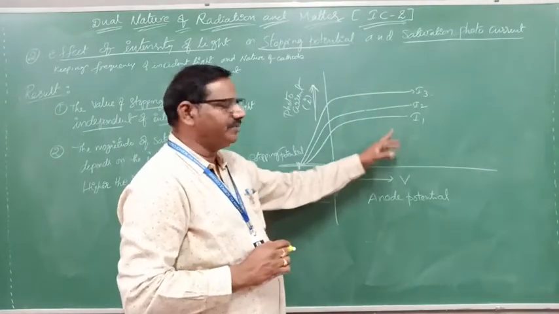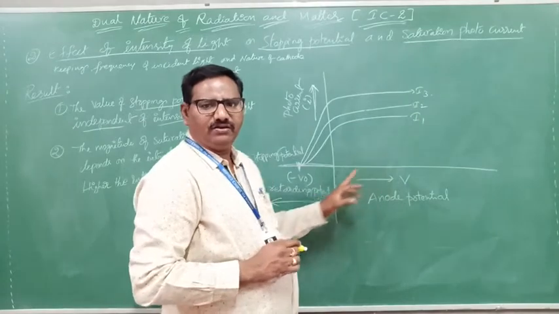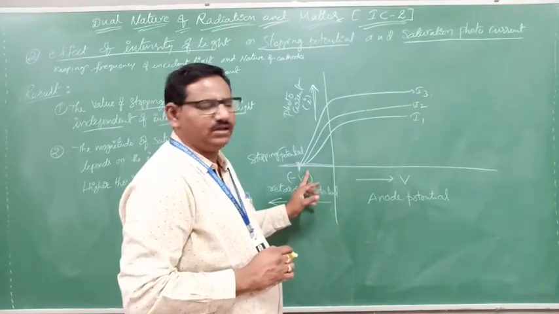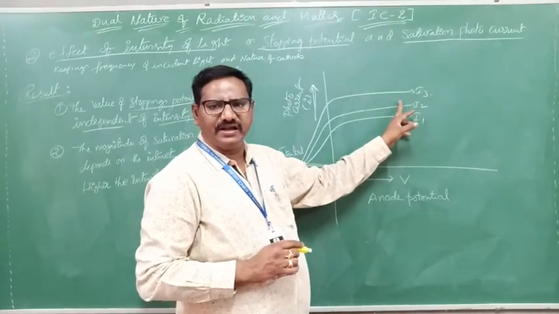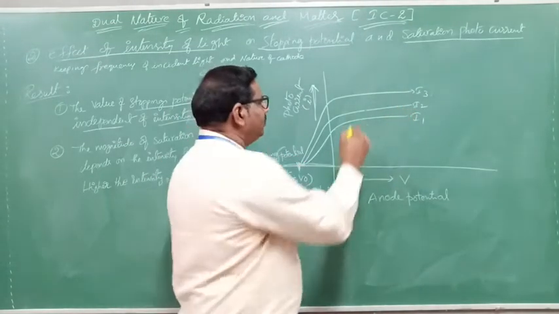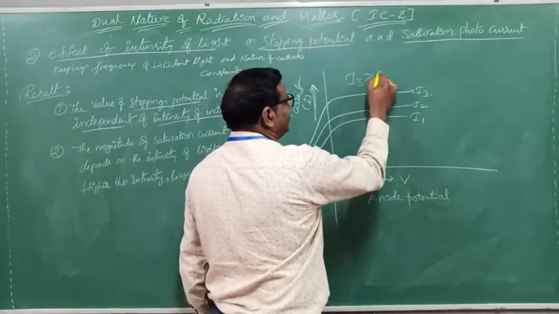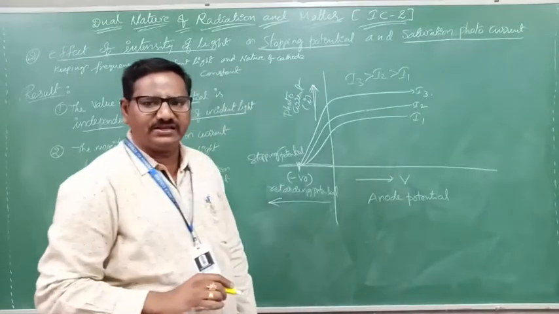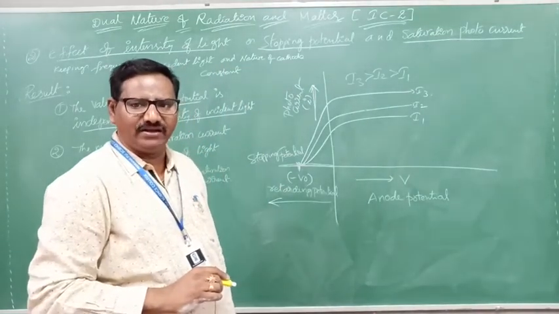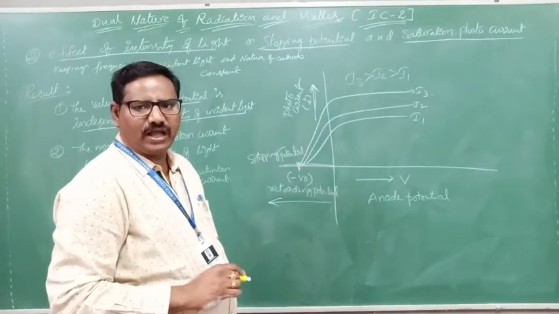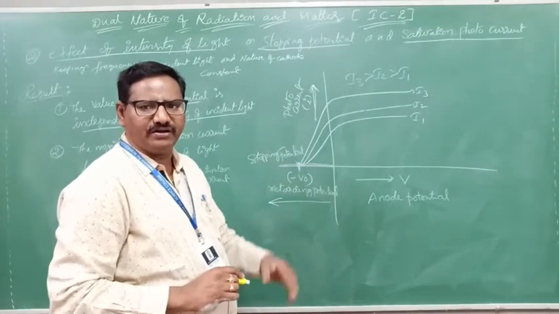First I want to take the first intensity. For the same metal, the stopping potential will be here. Now I increase the intensity, that is I2. Now here I am writing I3 is greater than I2 is greater than I1. Slowly I am increasing the intensities of light, but the stopping potential does not change. Understand? Very, very simple point.